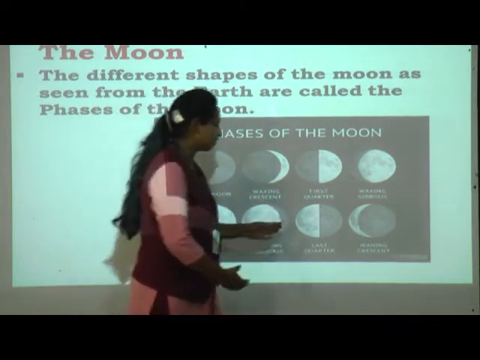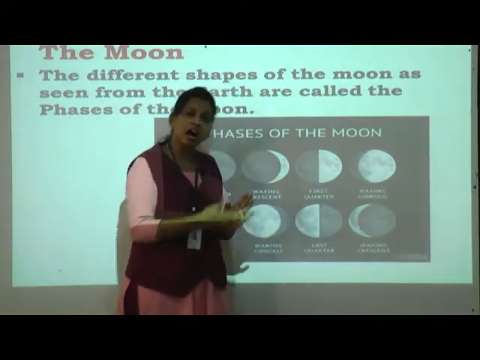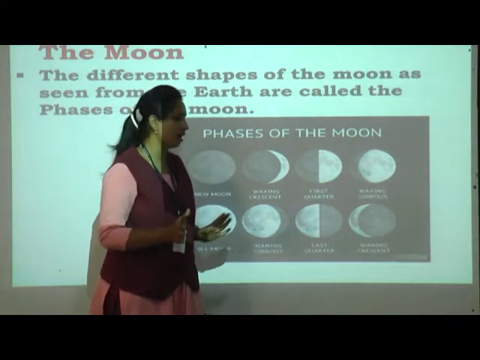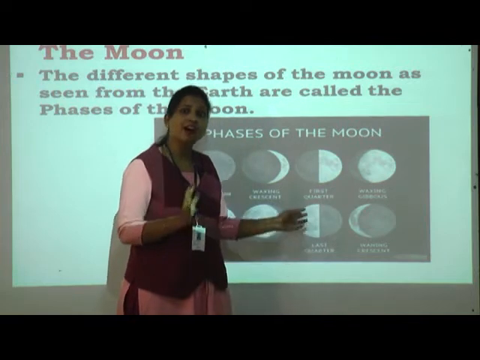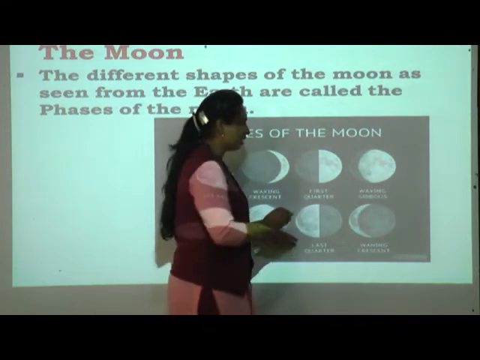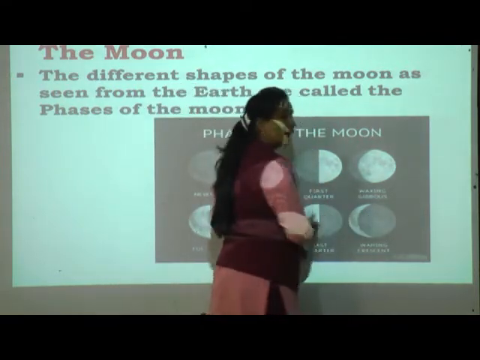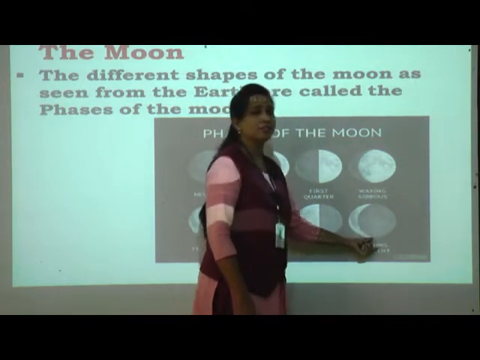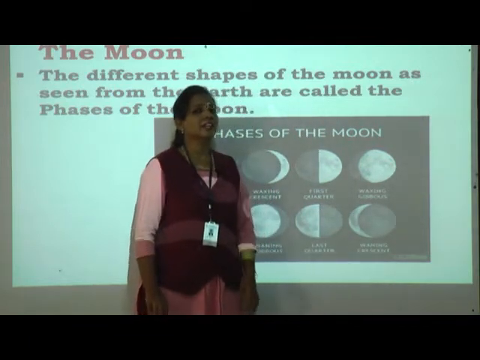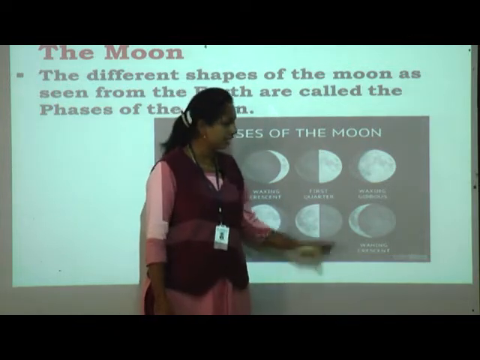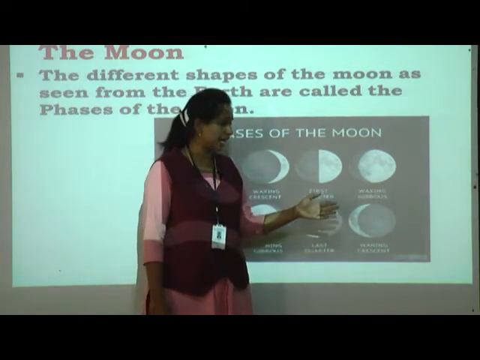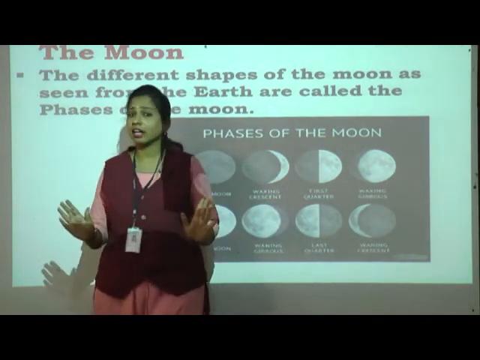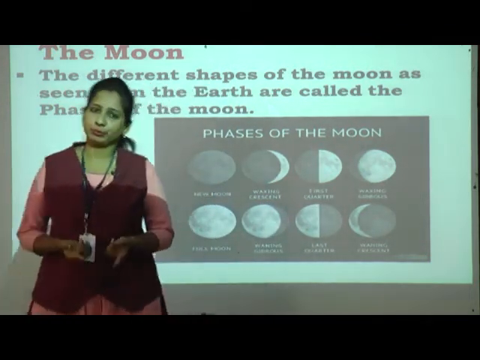Then after that, half the part will be closed, means half the part looks dark. So what is that? Half moon. Again after that, more than half the part will be dark and a small portion will be open, so that is the crescent moon. Then after again 14 days, means after 25 days, it closes completely and looks fully dark. Again it is a new moon.